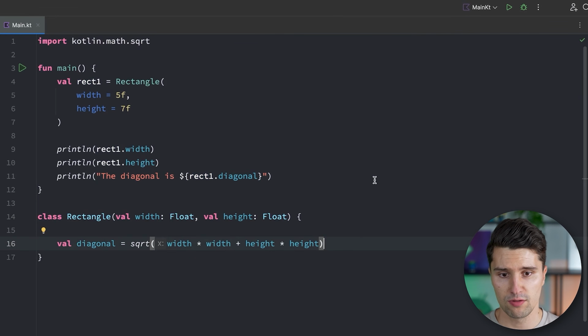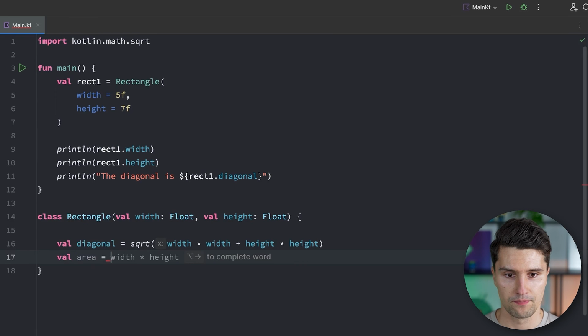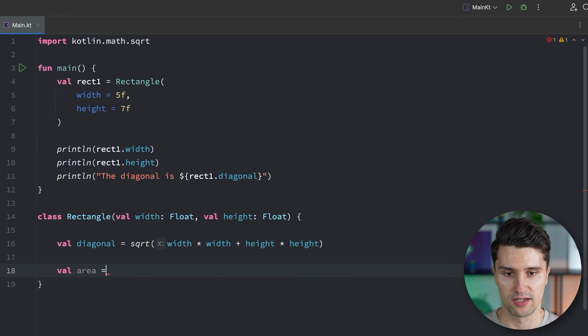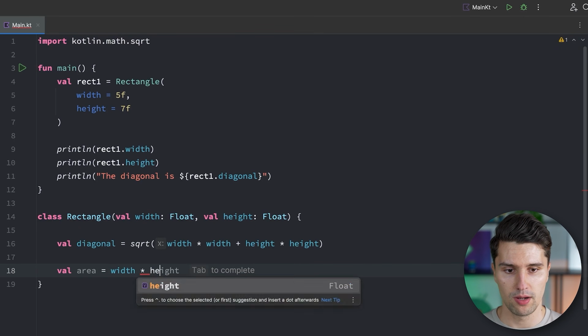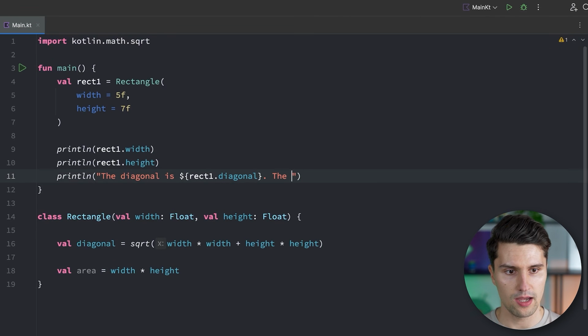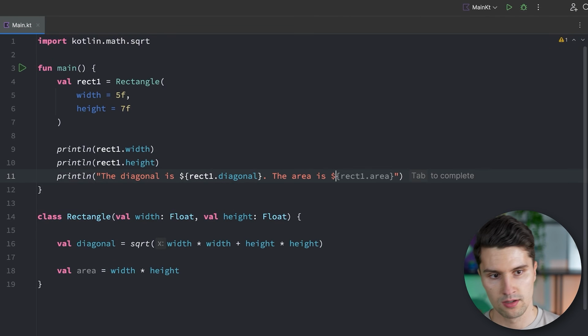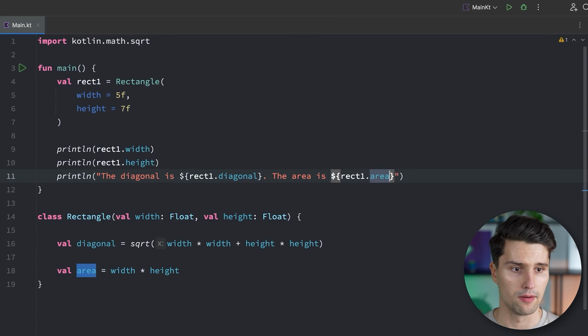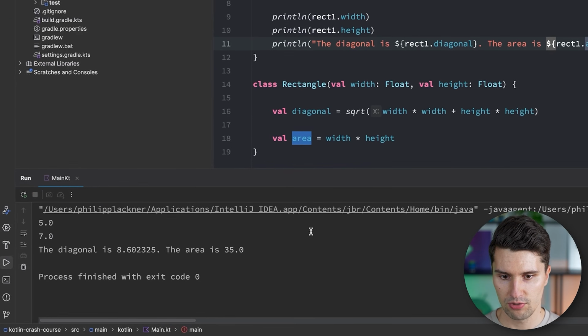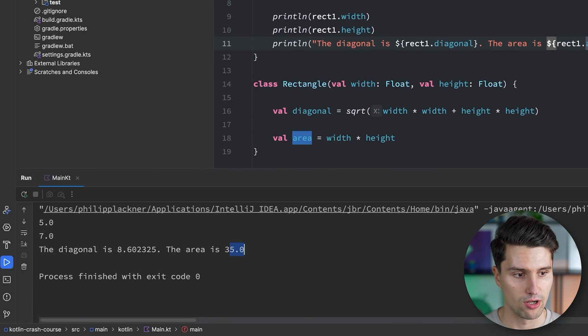Or what we could do is we could define a variable called area, which calculates the area of this rectangle, which is simply width multiplied by height. And then we can say the area is rect1.area. Run this again, and we do get 35, which is exactly the area of that rectangle.